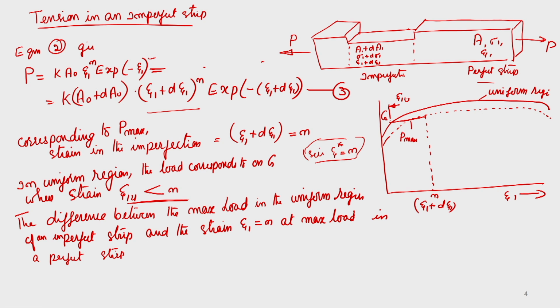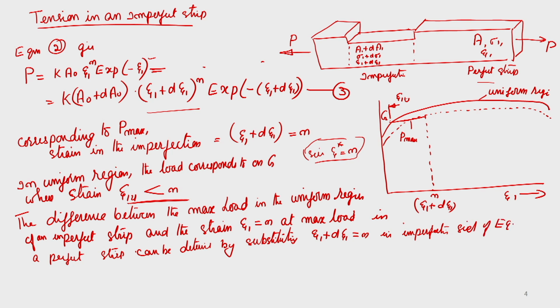That can be determined by substituting epsilon 1 plus d epsilon 1 equal to n in the imperfection side of equation 3,